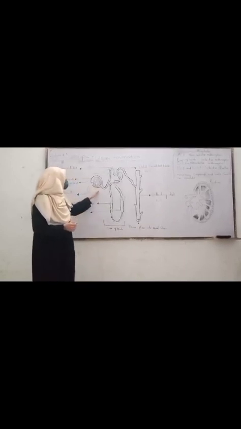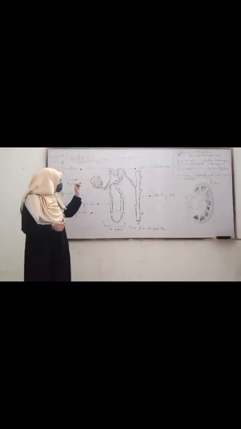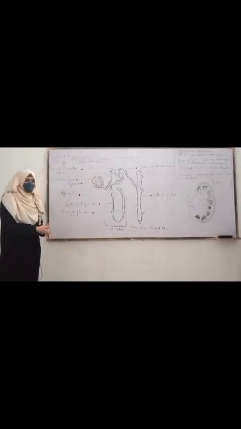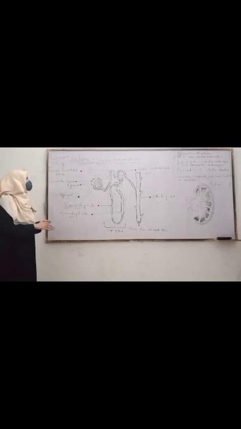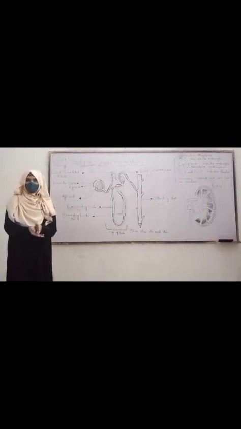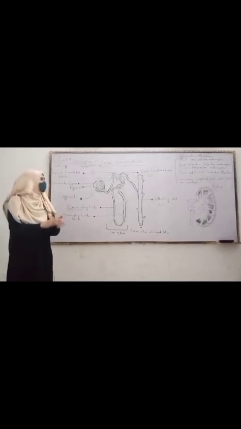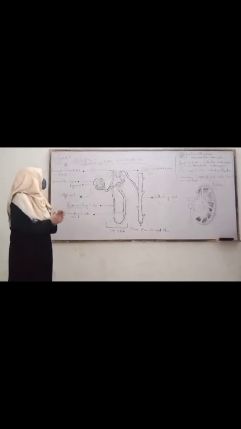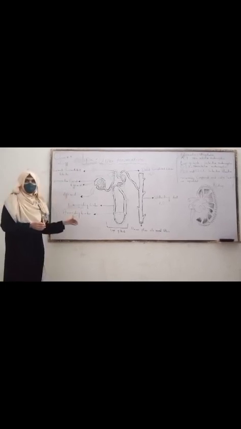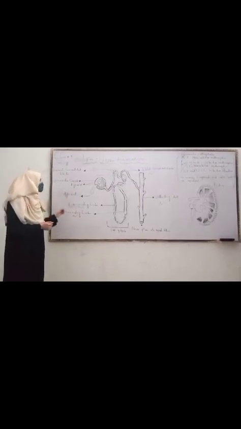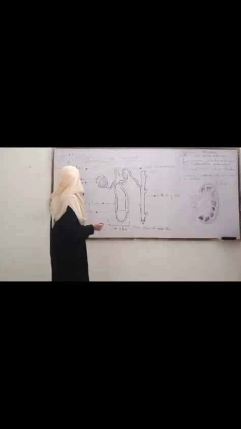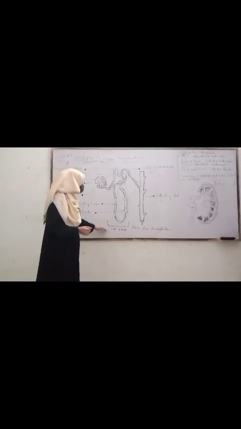The Bowman's capsule is a point from where these solutes carry on and get to the proximal convoluted tubule. Proximal convoluted tubule is where all the glucose and amino acids are reabsorbed without any selection. And all the waste products that are, for example, creatinine, uric acid, and urea, they all are filtered further. And then after the proximal convoluted tubule, we have loop of Henle.